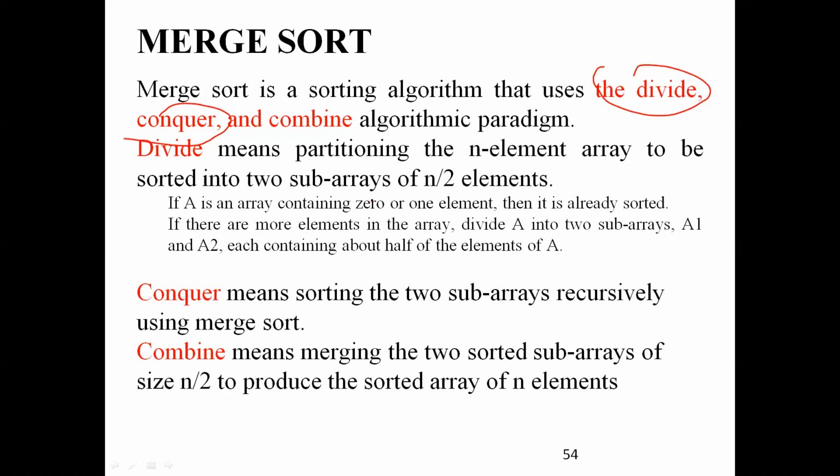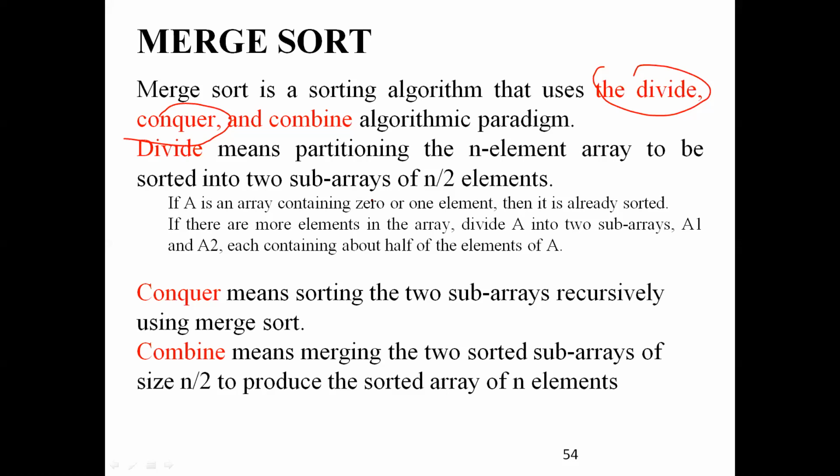How does this algorithm work? If I give an array to you, what do you do? You first divide the array. Once you divide, you have two arrays. You will do operations on the different arrays separately. The left array you will work on separately, and the right array you will work on separately. Okay.